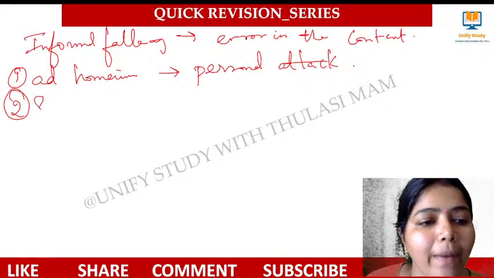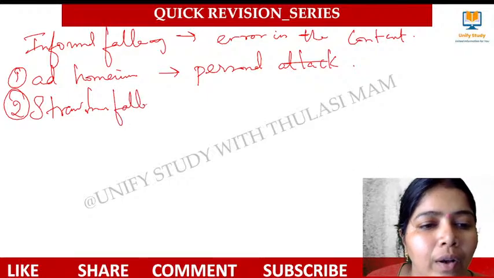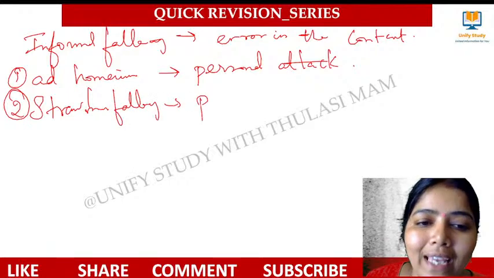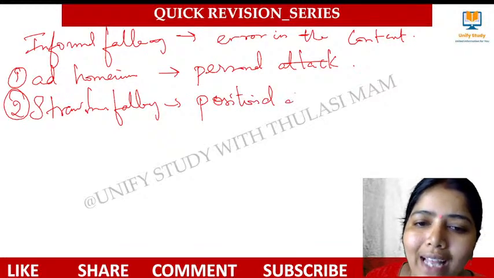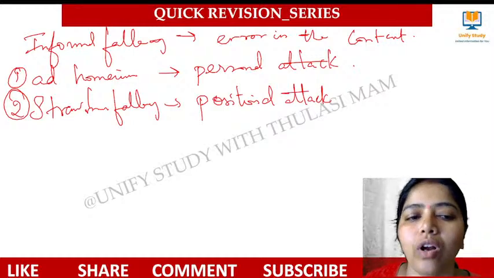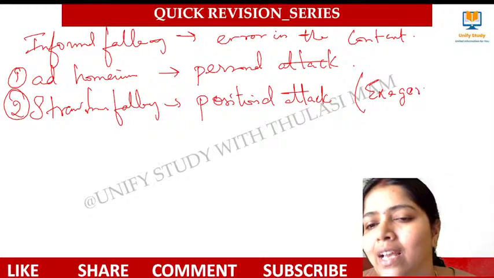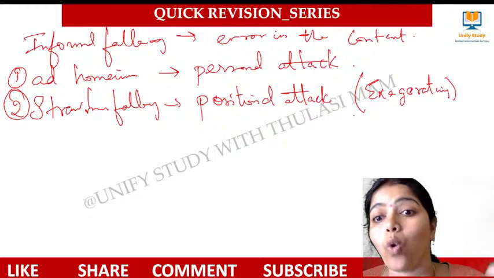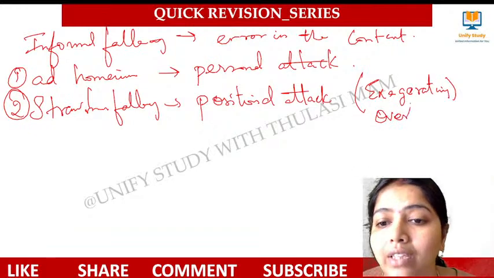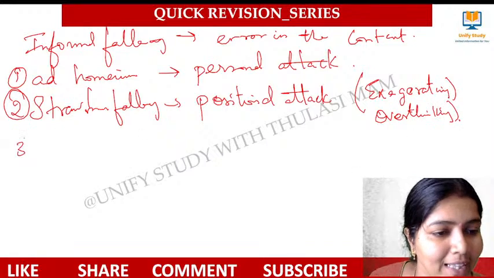The second one is the straw man fallacy. What do you mean by straw man fallacy? Whenever I'm attacking the person with respect to his position, a positional attack, that fallacy is called a straw man fallacy. Here I'll be exaggerating things, right? I'll be talking too much, overthinking can happen. All these things are examples of what? Straw man fallacy. Okay, right.